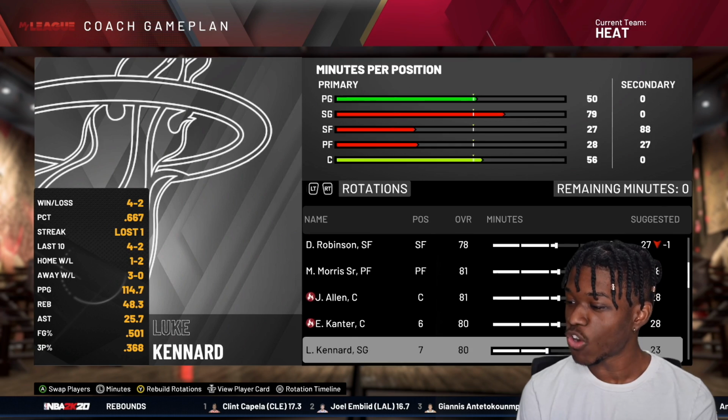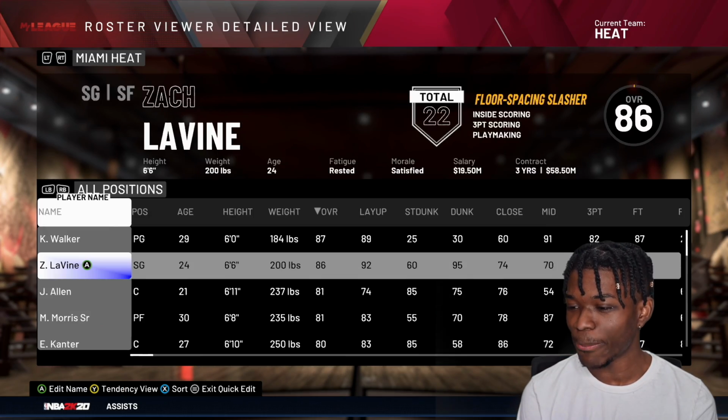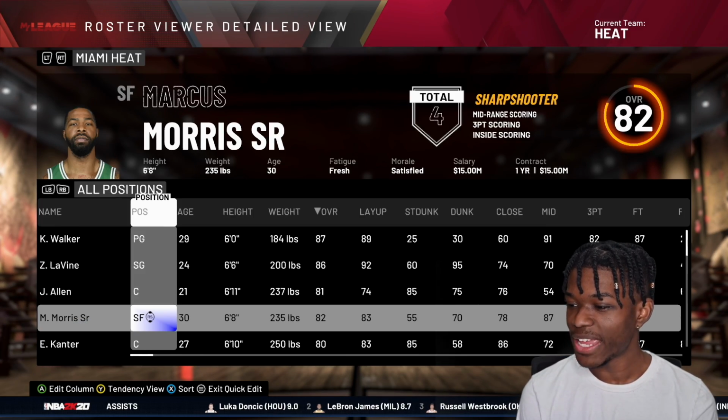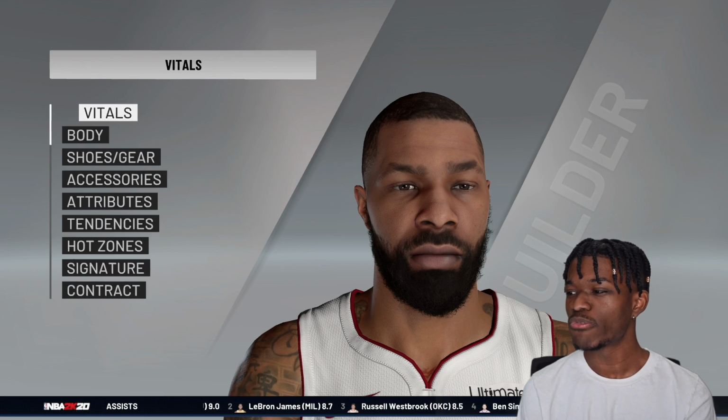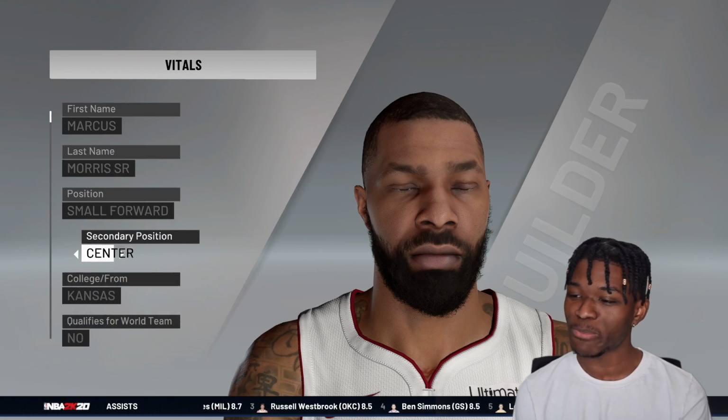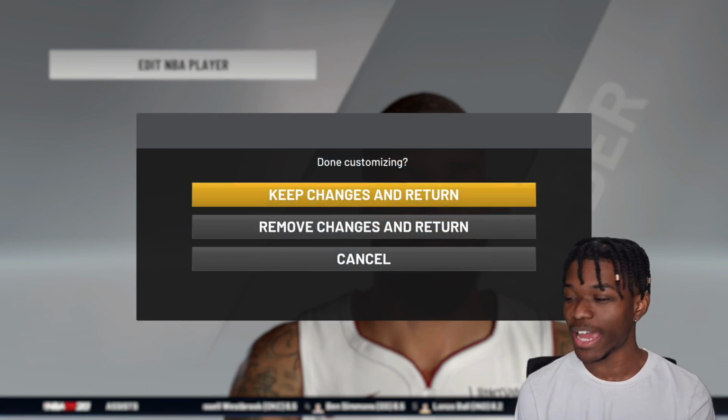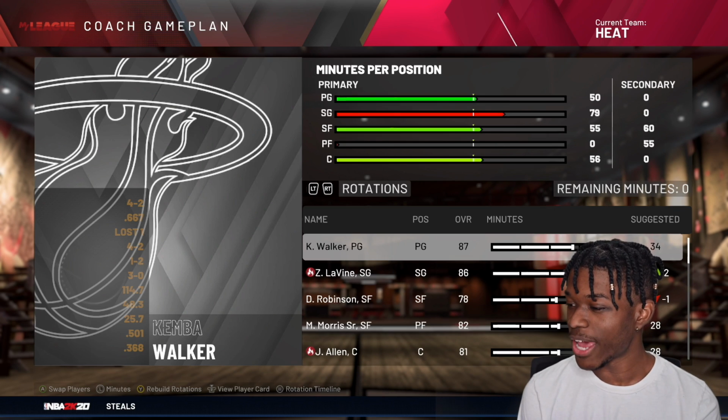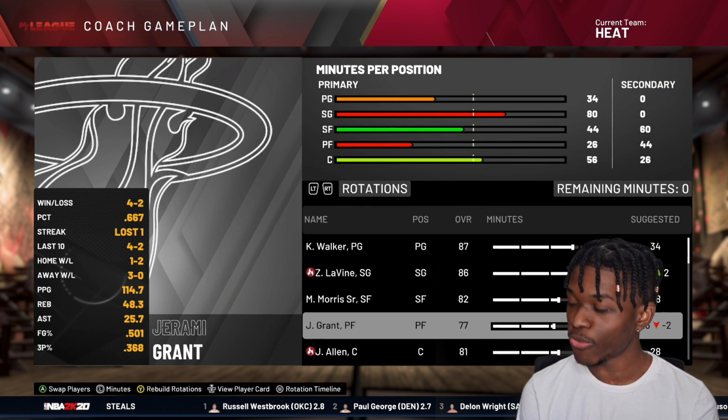Deal. So they want to start Marcus Morris Sr., but I want to see what happens to his overall if I make him a small forward. His overall goes up by just 1. We'll take that +1. And y'all know when he was a Knick earlier this season, he was shooting like 40% from 3. So we know he can knock down his shots. So we're going to do that and have him starting, with Jeremy Grant at the power forward.